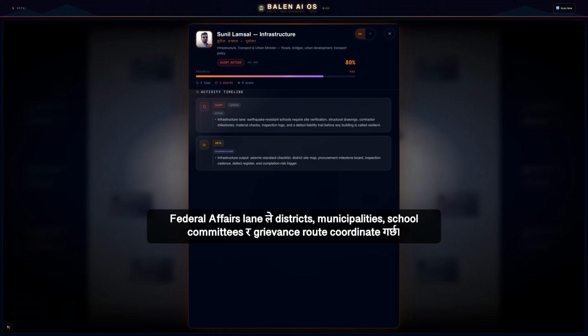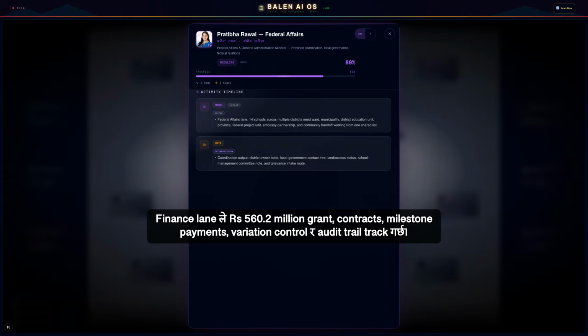Finance opens the money trail. Source reporting says the project is valued at 560.2 million rupees. The simulation turns that into grant tracking, contract transparency, milestone payments, variation control, audit evidence, and future maintenance costs.